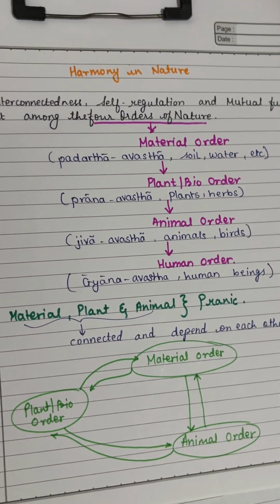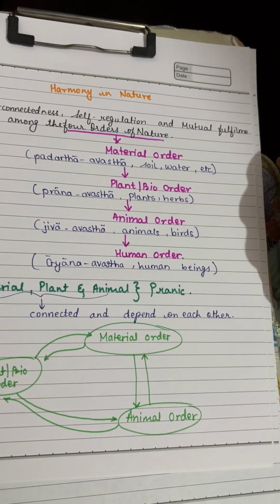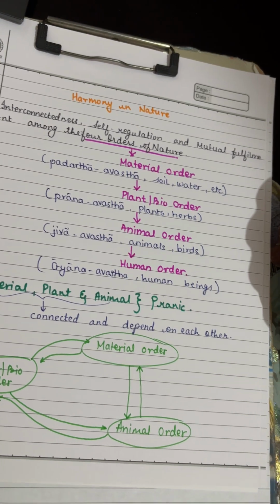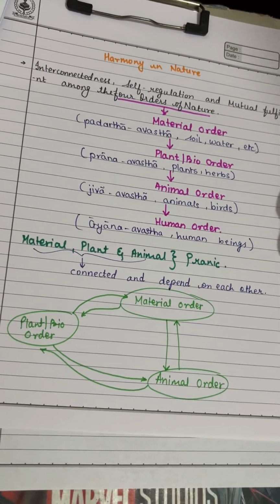This is the first diagram. Now let us know detailed information about material, plant bio, and animal order.